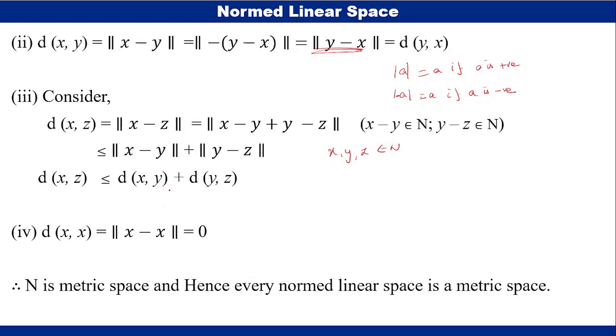Therefore d of x,z must be less than or equal to d of x,y plus d of y,z. And finally d of x,x is equal to norm x minus x, which is 0. Therefore all the properties of a metric are satisfied here. Therefore we proved every normed linear space is a metric space.